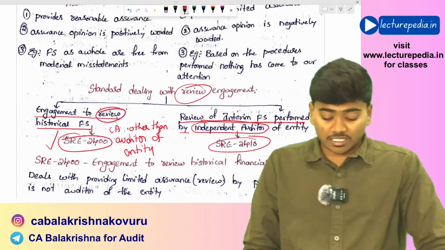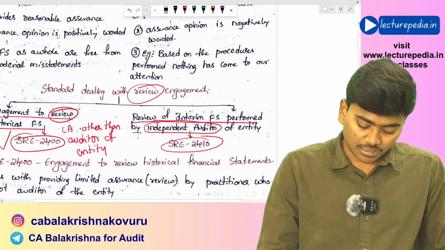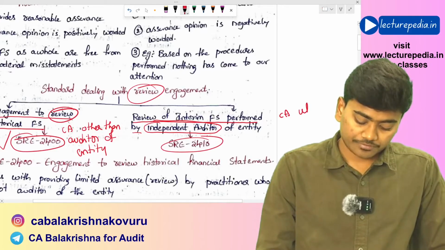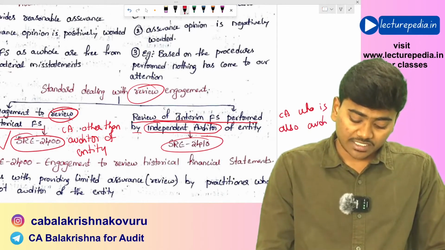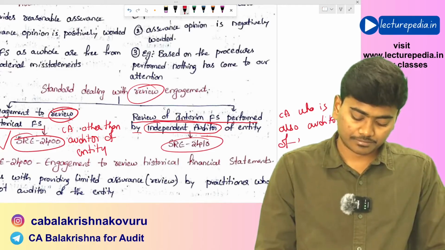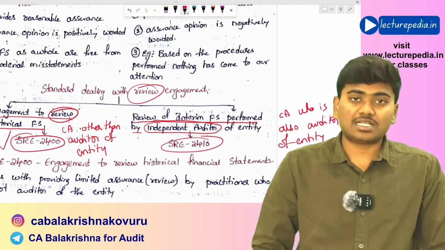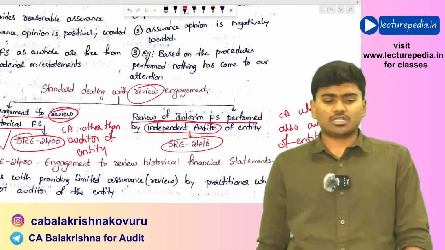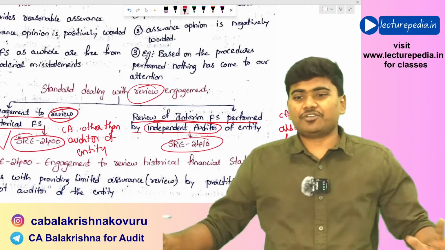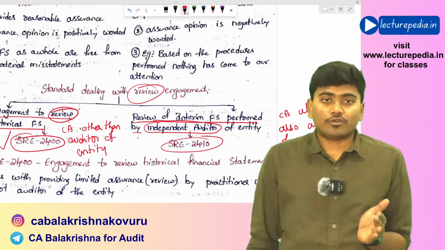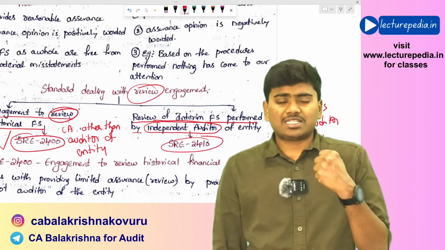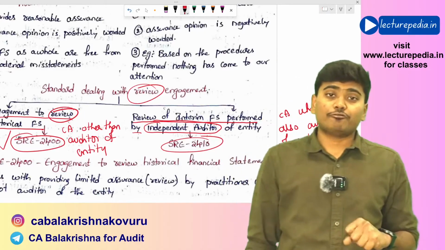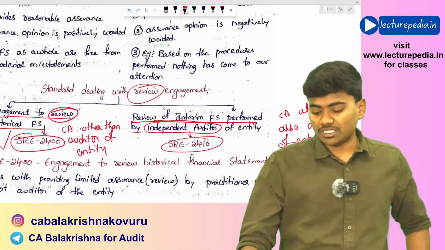In the same way, if review is conducted by a chartered accountant who is also the auditor of the entity, in that case you need to apply SRE 2410. This is the main difference between 2400 and 2410.